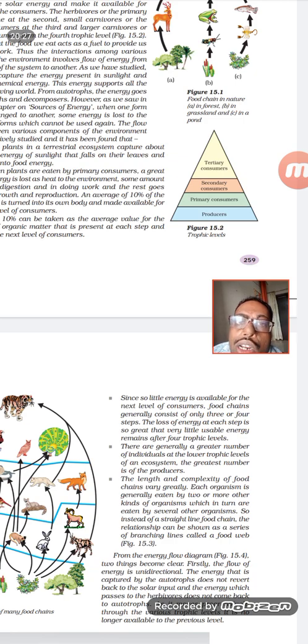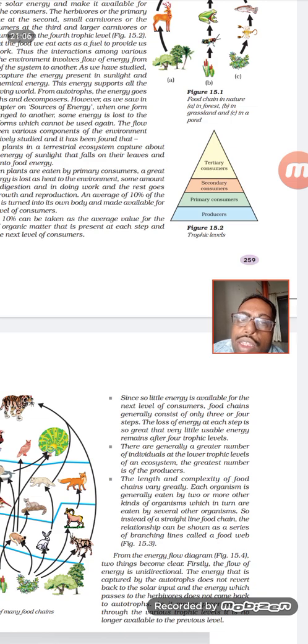From the primary consumer, only 10 percent goes to the secondary consumer, and from the secondary consumer only 10 percent again. This is on the basis of experiments. There may be ups and downs in the flow of energy, but on average they calculated it as 10 percent. And the flow of energy is unidirectional. It does not come back.